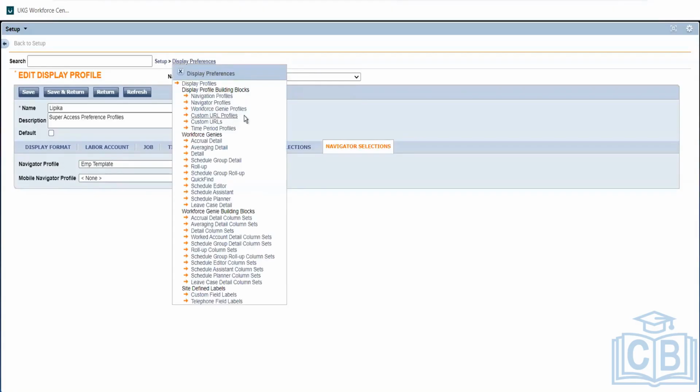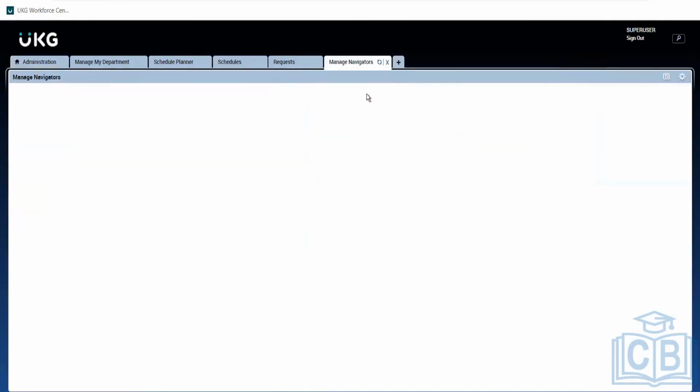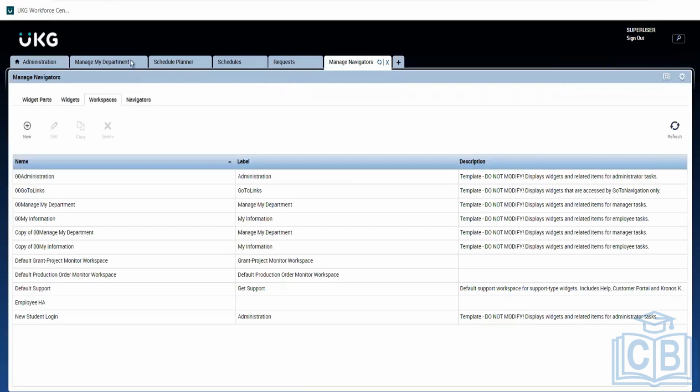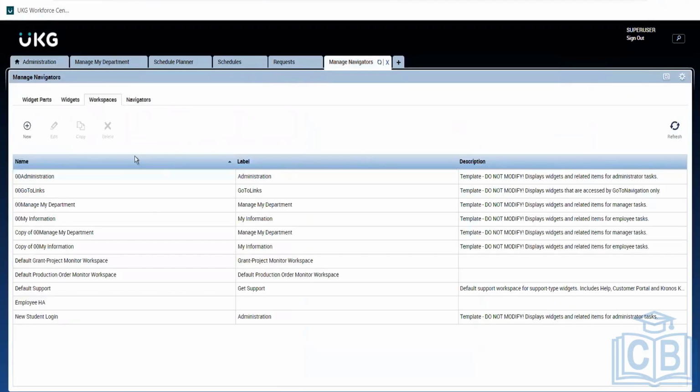This is also a simple topic, but it'll take some time to explain what we are doing properly. And also, if time permits, I'll take you through this also, manage navigators. This is where we define how this is a topic. Actually, this will take lesser time comparatively. So these are just navigator profiles and display profiles. The actual work we do, how our design looks like, is based on this.